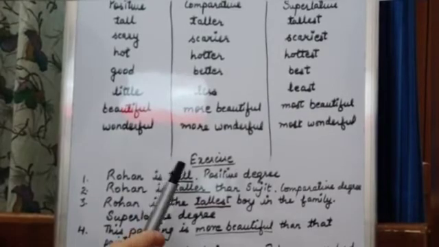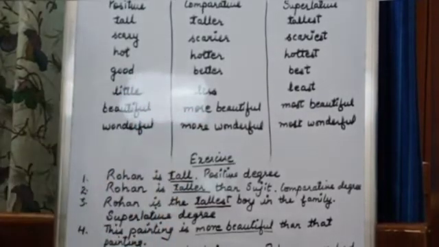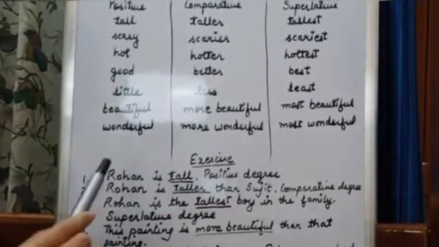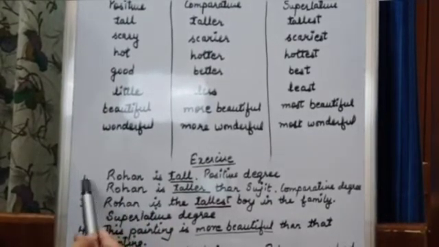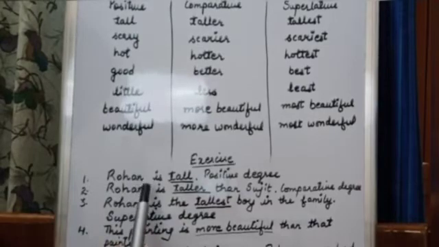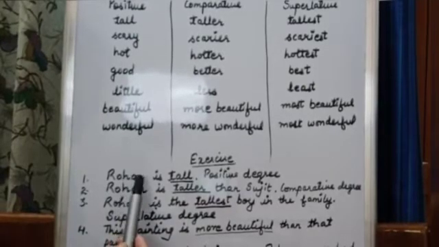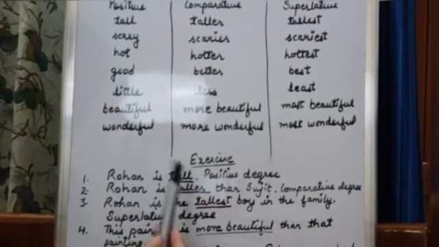Okay, I have already given you one example of tall, taller and tallest. Again I'll explain it in this exercise. Okay, so point number 1, what I have written over here: Rohan is tall.